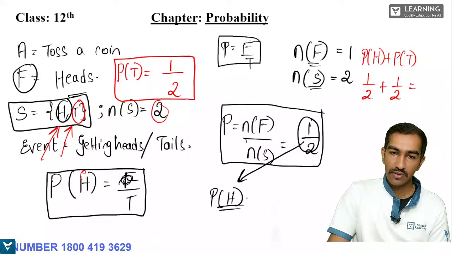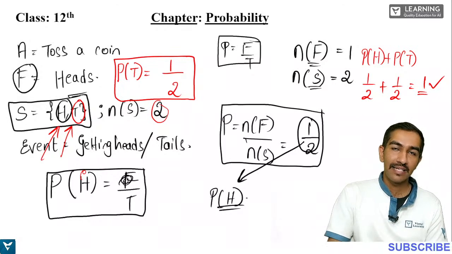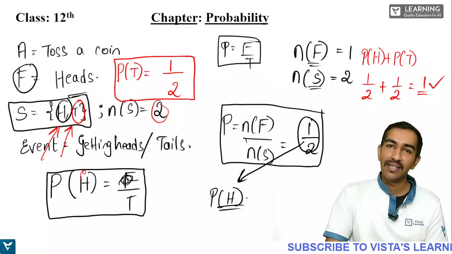1 by 2 again. So half plus half will be equal to how much? 1. Correct? The same thing whatever happened in dice is also happening in coin. So what did you understand?